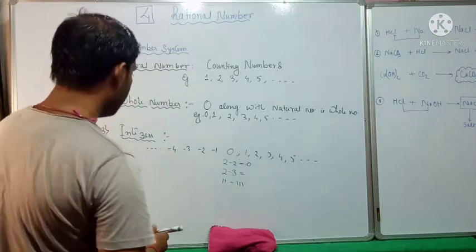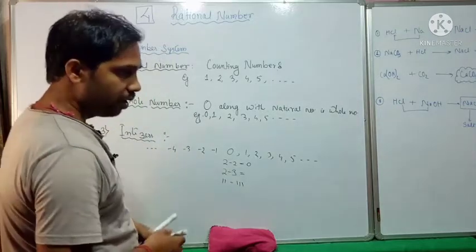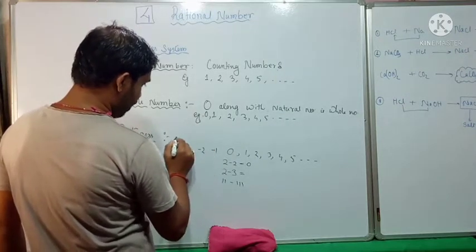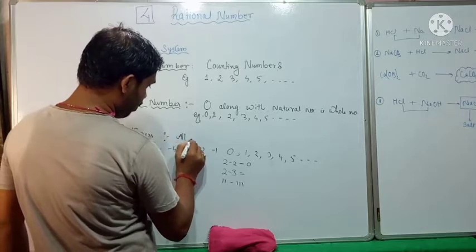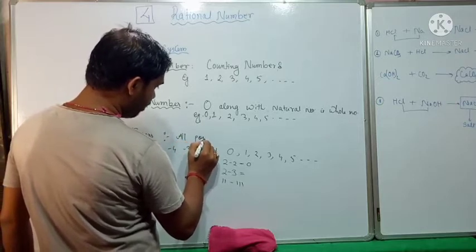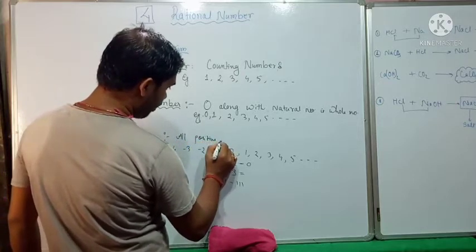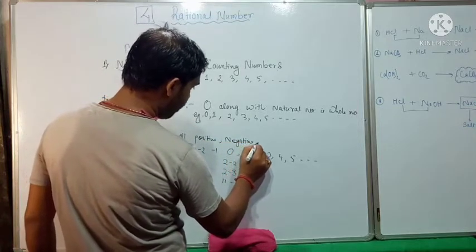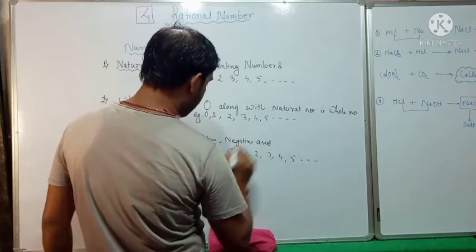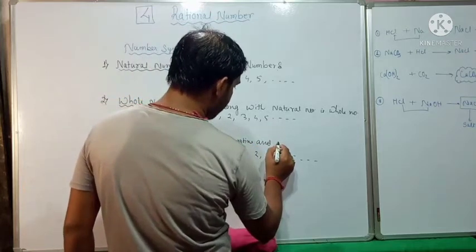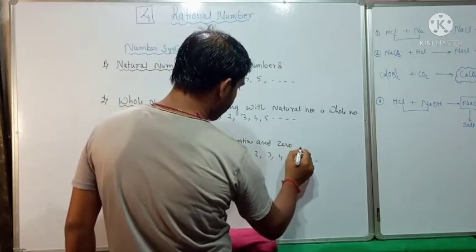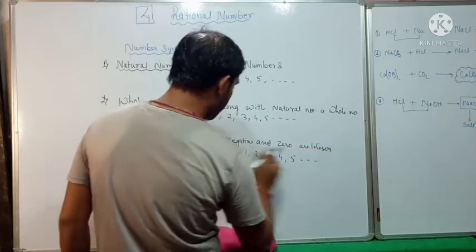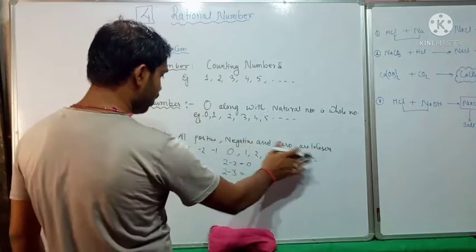So what definition will we give to the integers? Integers are all positive numbers, negative numbers and 0. All are known as integers.